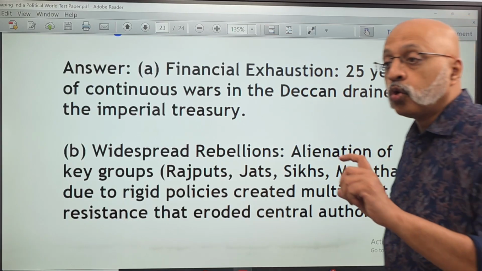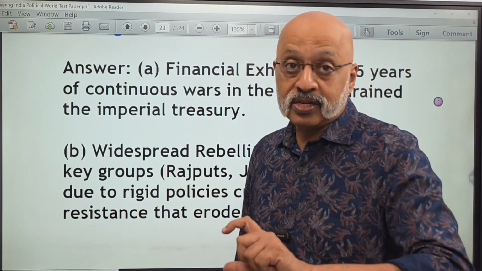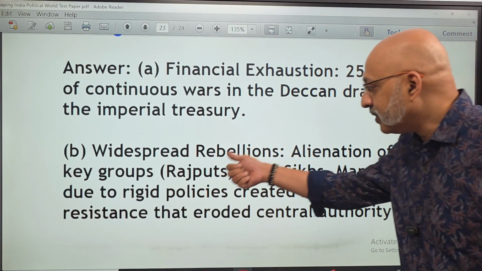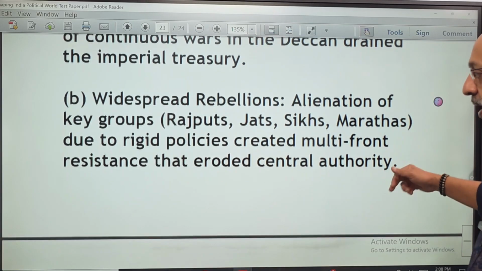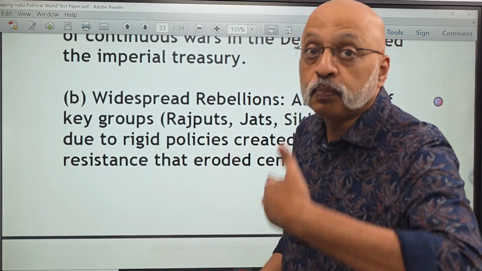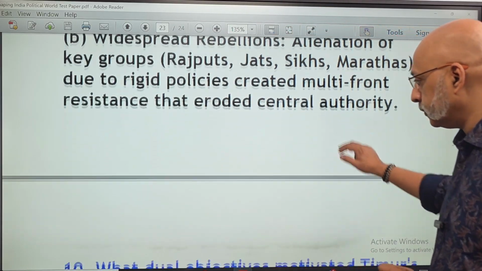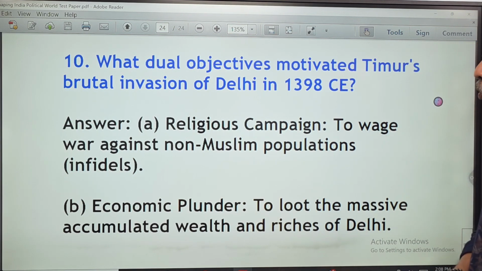Unlike Akbar, you could get a question about the difference in the manner in which Akbar ruled and Aurangzeb ruled, right? So you could get these kind of comparison questions also, that he alienated the Rajputs, the Jats, the Sikhs, the Marathas, right, because of his very rigid policies and the manner in which he tried to propagate Islam over other religions, unlike Akbar. What dual objectives motivated Timur's brutal invasion of Delhi in 1398?